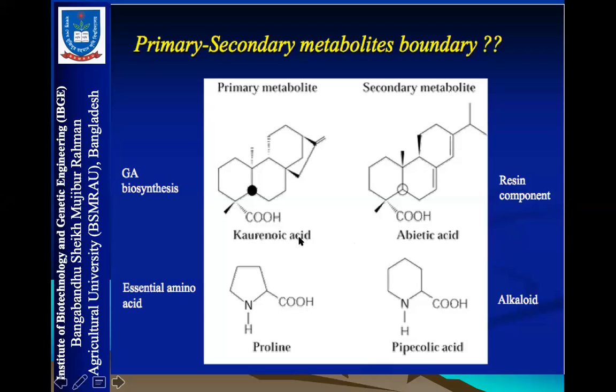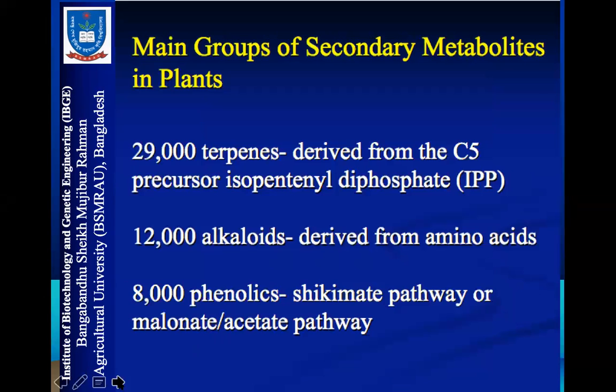Similarly, caurenoic acid is a primary metabolite, which is structurally similar to abietic acid. So structurally, there are some similarities between bioactive natural products, the secondary metabolites, as well as the primary metabolites.